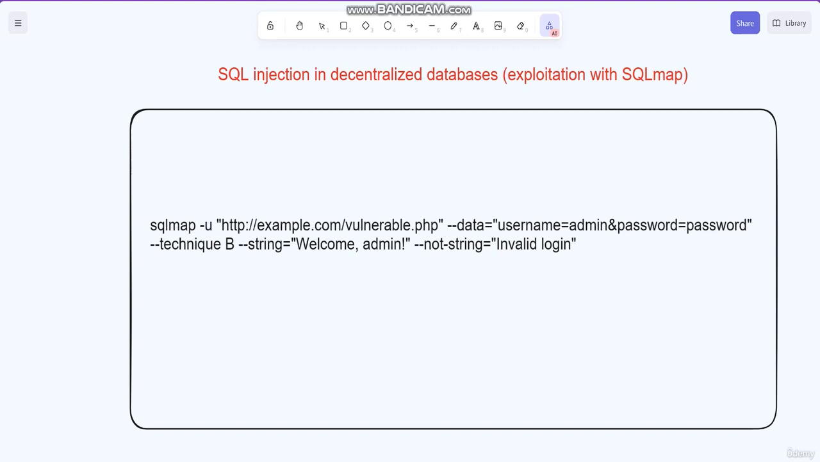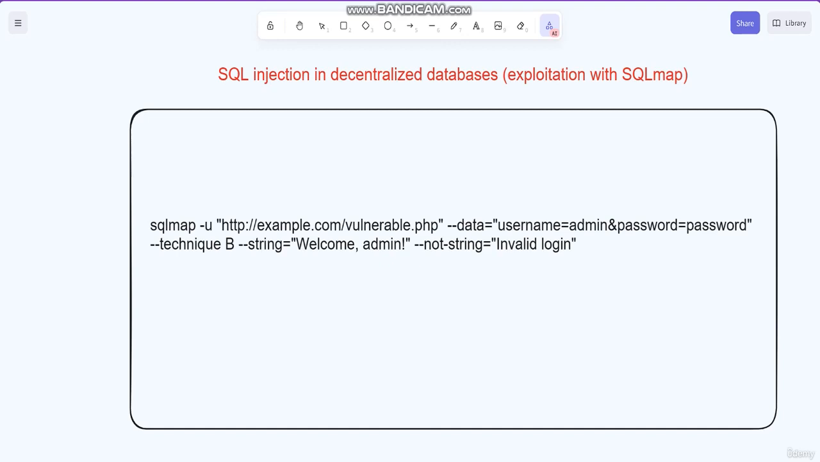the custom data to send using the data option, the blind SQL injection technique using the technique option, and the string and not-string options to specify the string to look for in the server's response.